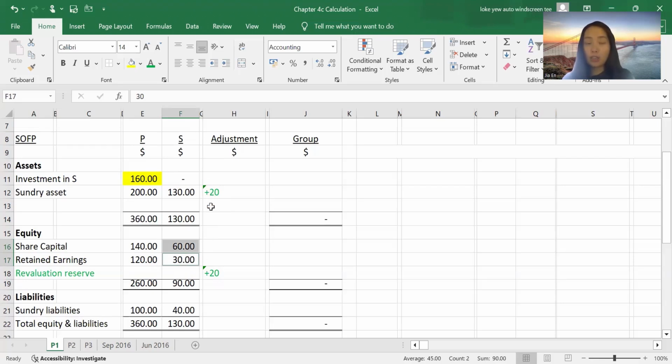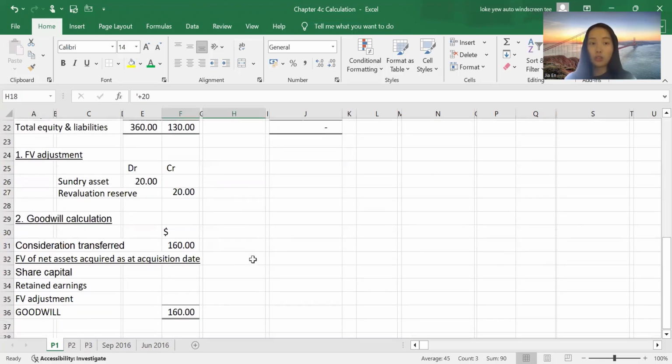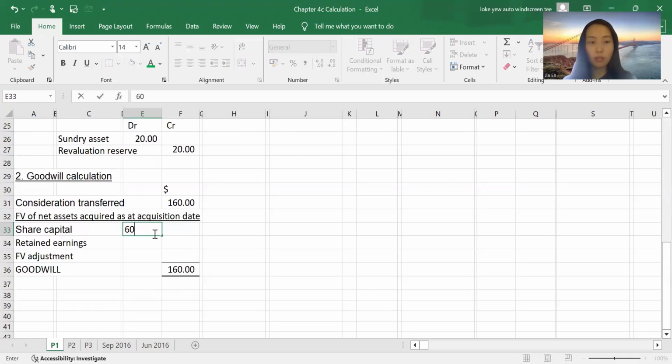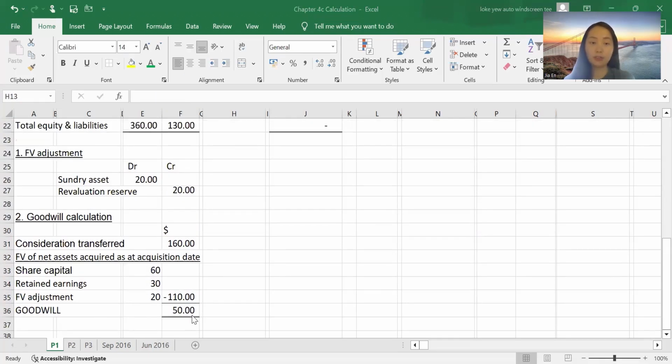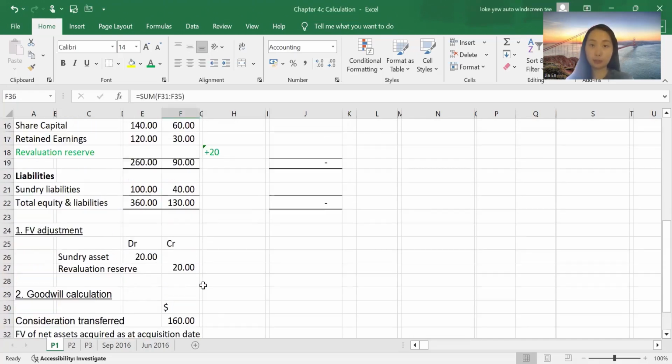And because there is a fair value gain of the sundry asset on the acquisition date, the parent company is also buying the revaluation gain in the subsidiary company. So when we put in the 30 fair value adjustment here, the company is actually spending 160 to purchase the net asset of 110 from the subsidiary company, and hence there is a goodwill of $50 generated from the purchase.